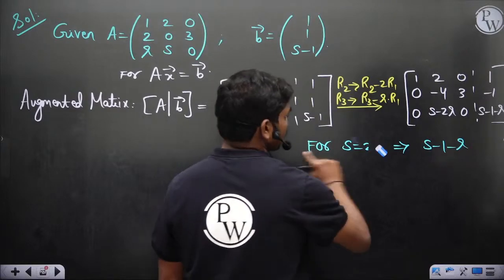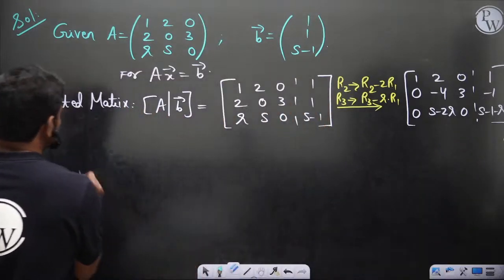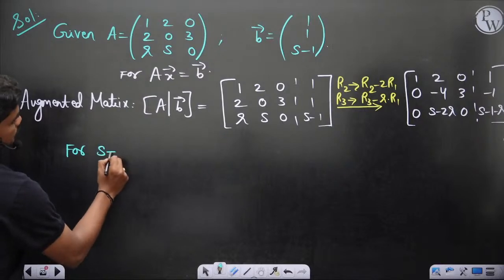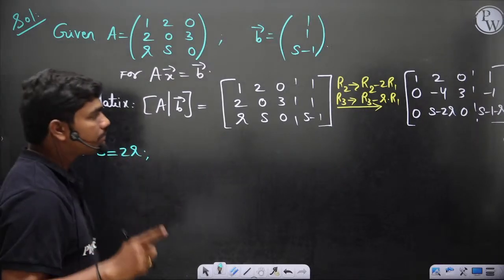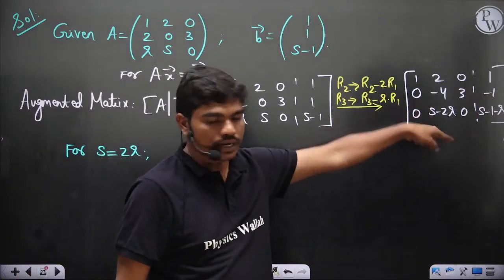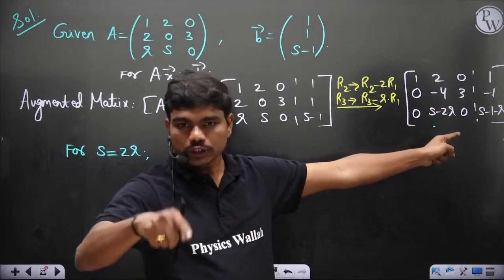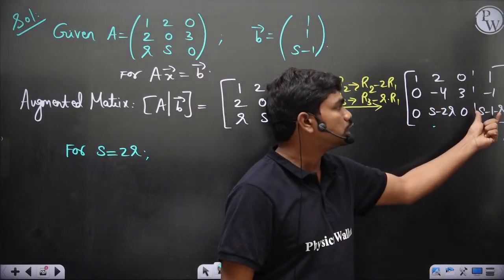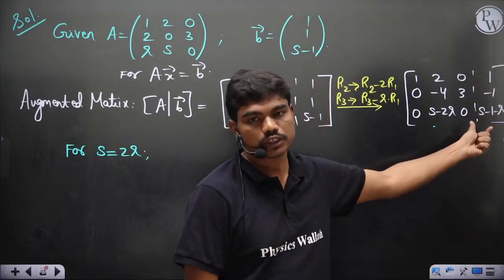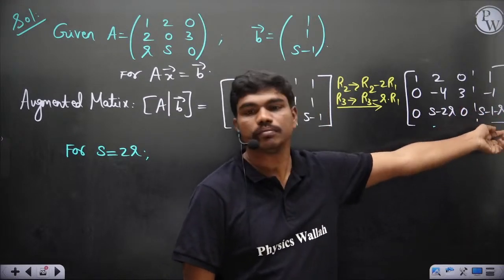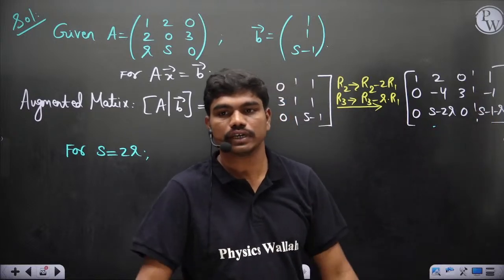So let's do one thing, let us consider the options. For s is equal to 2r, if this s value is equal to 2r, then this element becomes 0. Then if this system has to have a solution, this should also be 0, correct? Yes or no? Because it cannot be like 0 into x plus 0 into y plus 0 into z is some number, you cannot have that.